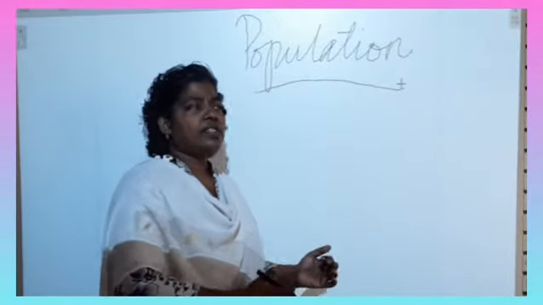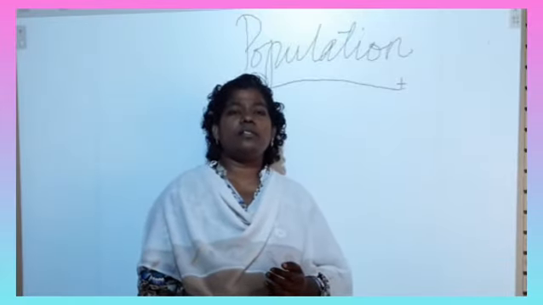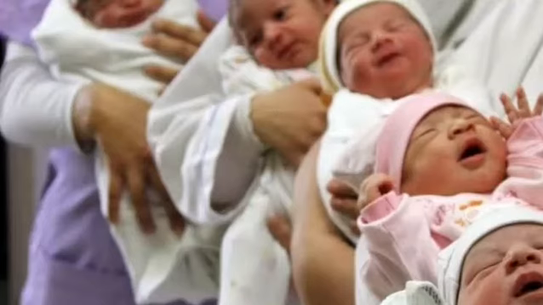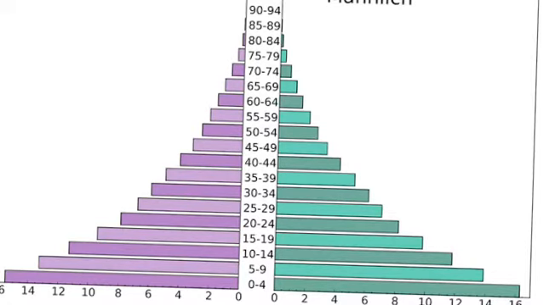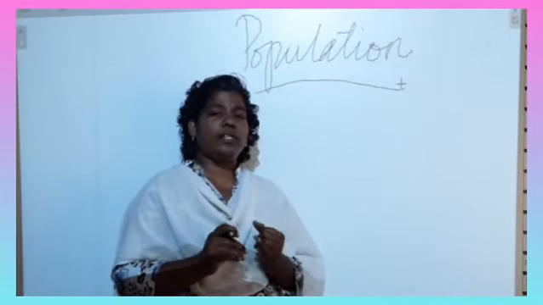The next thing you have seen is factors, the different features of population. What are the different features you have seen? Birth rate, death rate, life expectancy, and lifespan. The fourth point which you have seen is population density.